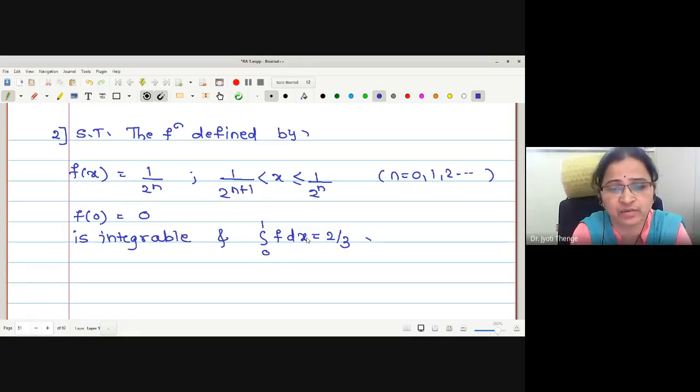Can anyone tell me what is the nature of this function? What do you think about continuity? Is the function continuous?